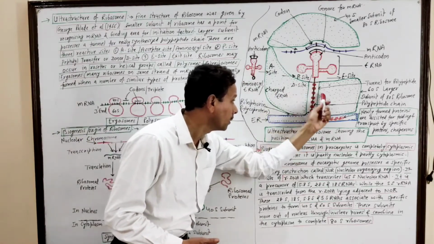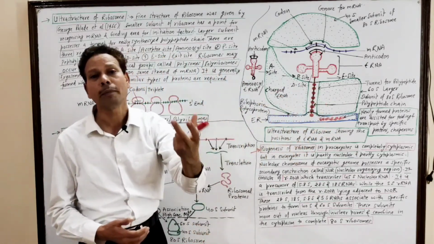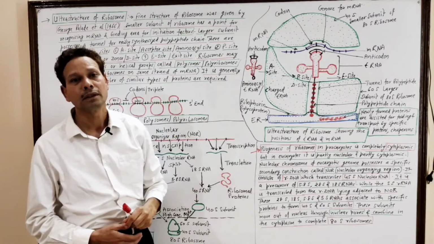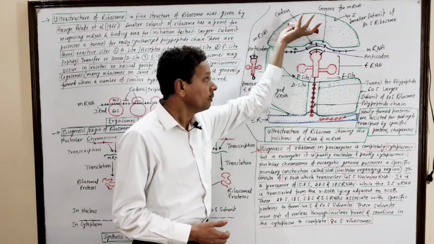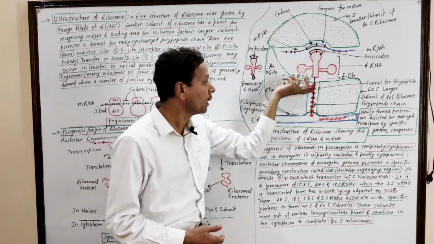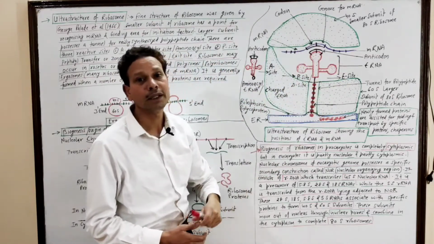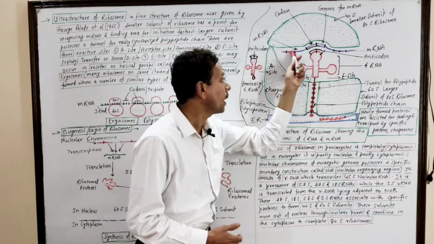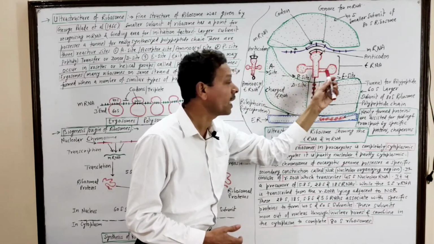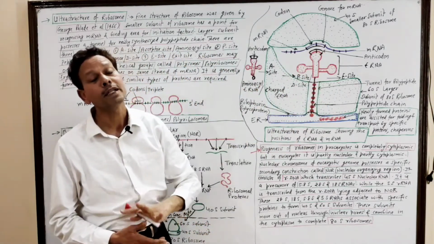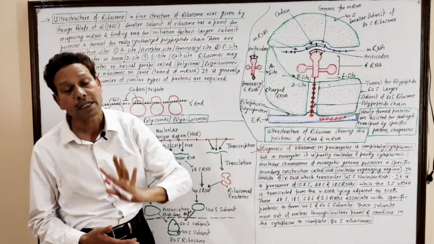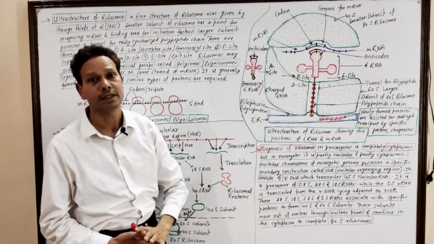In that tunnel, the newly synthesized polypeptide chain is present. Between the smaller and larger subunits, a space is present. In that space, the mRNA molecule and the transfer tRNA molecule are present at the time of translation, protein synthesis.